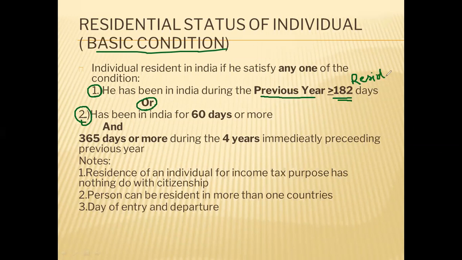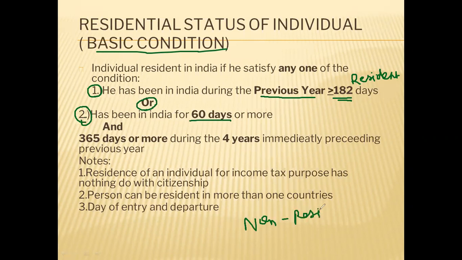Suppose the individual was not in India for 182 days, but he was in India for at least 60 days. Then we will have to check condition number two also. One more situation can arise: if the individual was in India for less than 60 days, then there is no need of checking any condition. Automatically he is a non-resident.